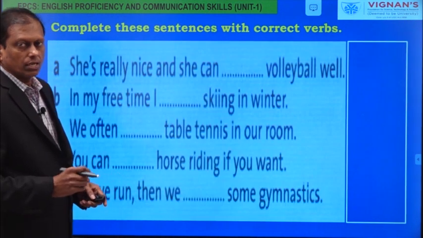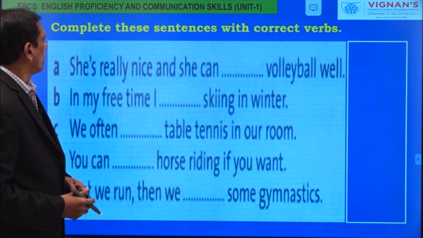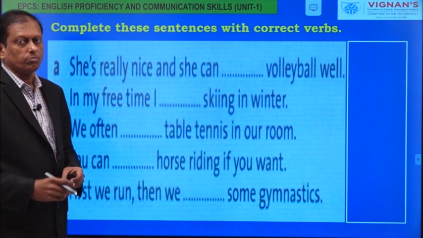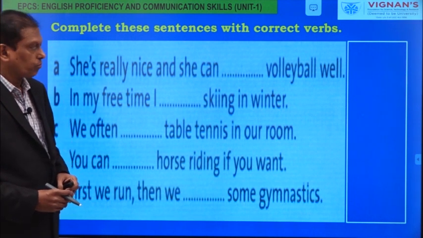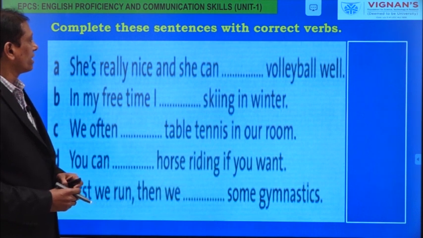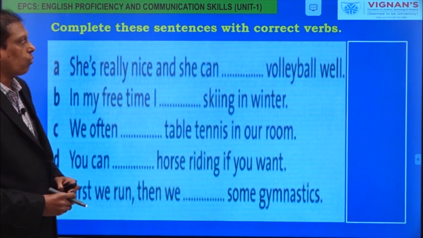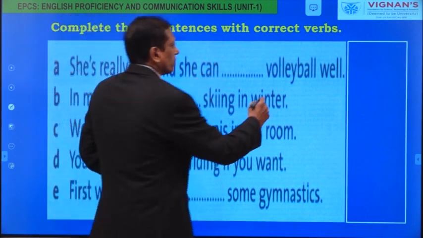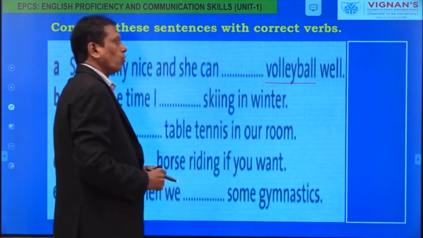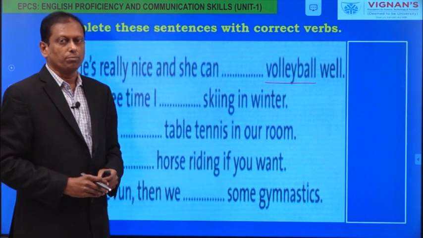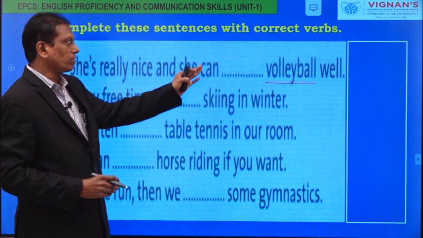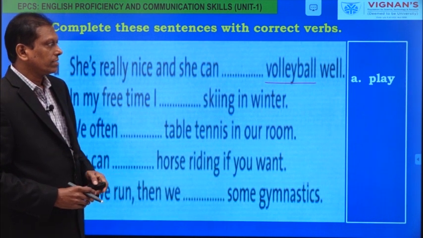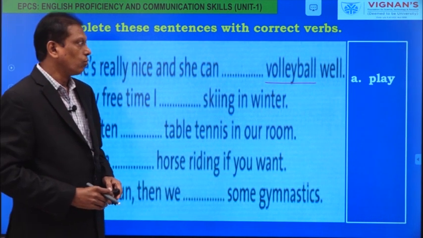Now, let us look at this simple exercise. Please fill the gaps with these three verbs: play, do, go. Now look at the first one. She is really nice and she can play volleyball well. Here is the name of the sport, volleyball. This is a sport that we can play with a ball, so what verb do we have to use in that blank? Yes, you are right. It is play volleyball.